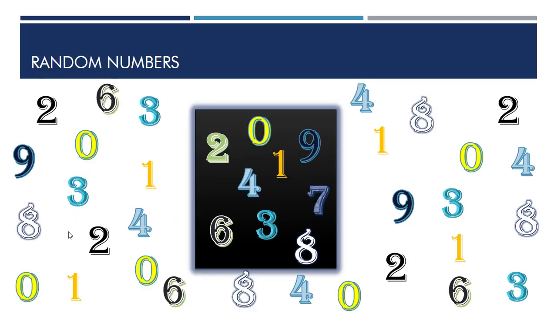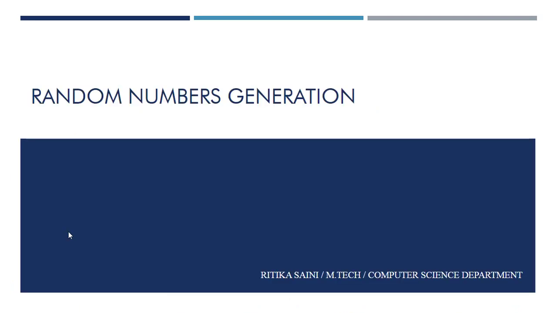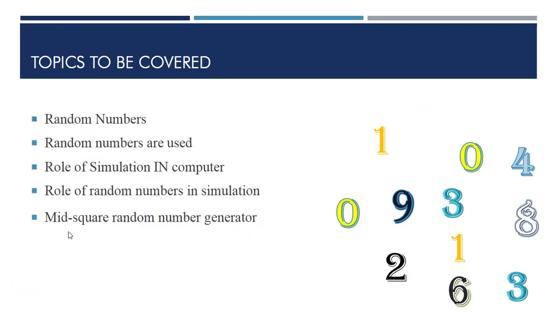Hello, in this video we will discuss random number generation. These are the topics that we will cover in this video. First, random numbers, then where random numbers are used, then the role of random numbers in the computer, and the role of random numbers in simulation and the role of simulation in the computer, and then the Meta-heuristic random number generator. This is the method that we are using here to generate the random numbers. In the upcoming slides we will see how we can generate random numbers using the Meta-heuristic method.